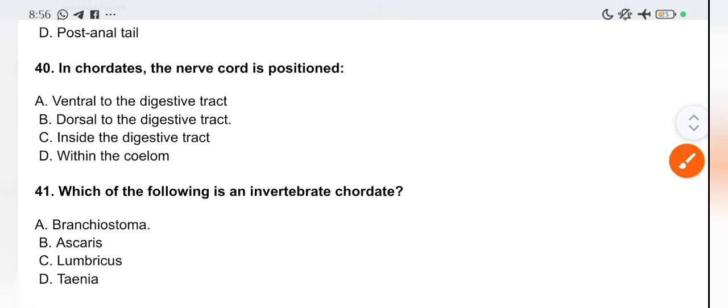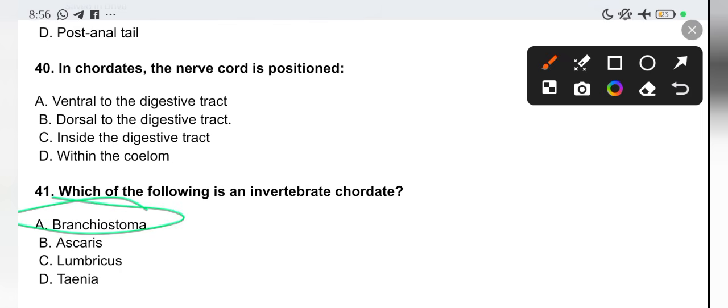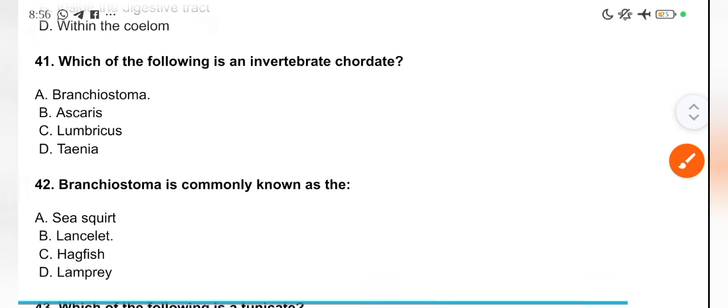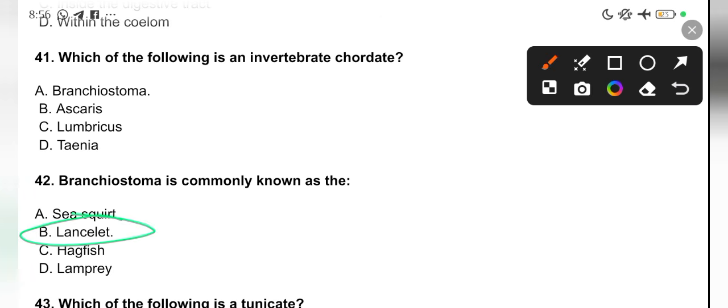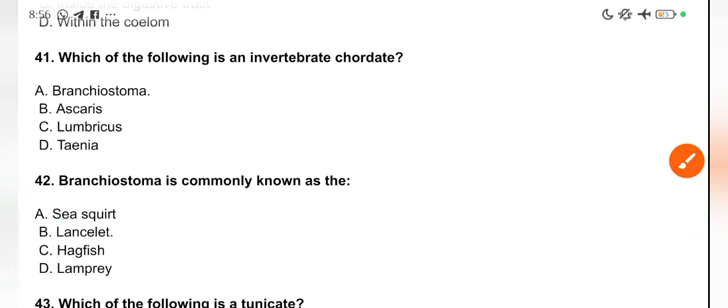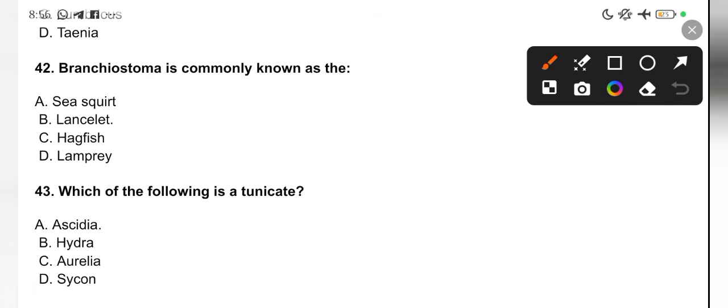41. Which of the following is an invertebrate chordate? You have your Branchiostoma. They are invertebrate chordates. Branchiostoma is commonly known as the lancelet. Which of the following is a tunicate? We have the Ascidia. Please just take note of all these things. If at all you don't know all these concepts, please know them tonight or before your examination.